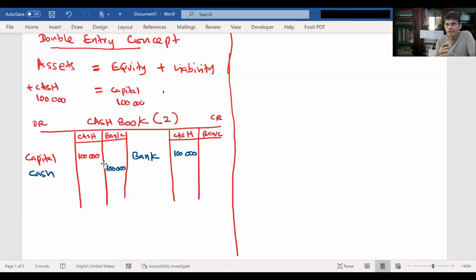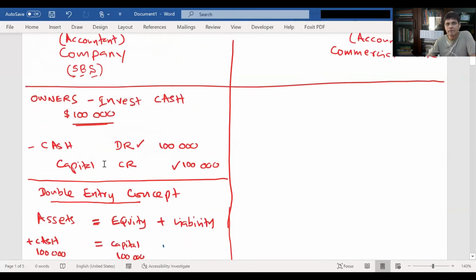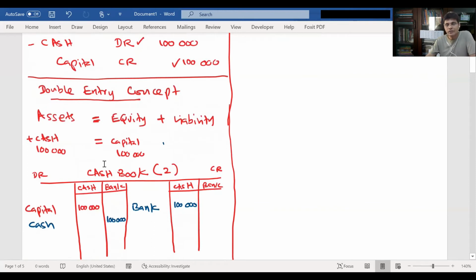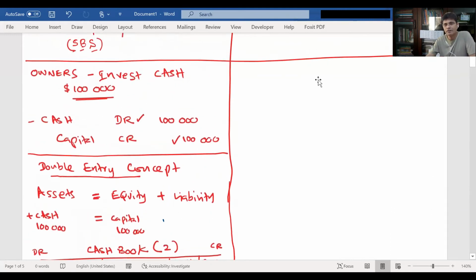This is what the accountant of SBS company will do. Why is he doing that? Because your cash is reducing and another asset is increasing, that is the bank account. So the bank account balance is increasing. Before you deposit this 100,000 to the bank, you have to open up an account with the bank. Am I right or wrong?